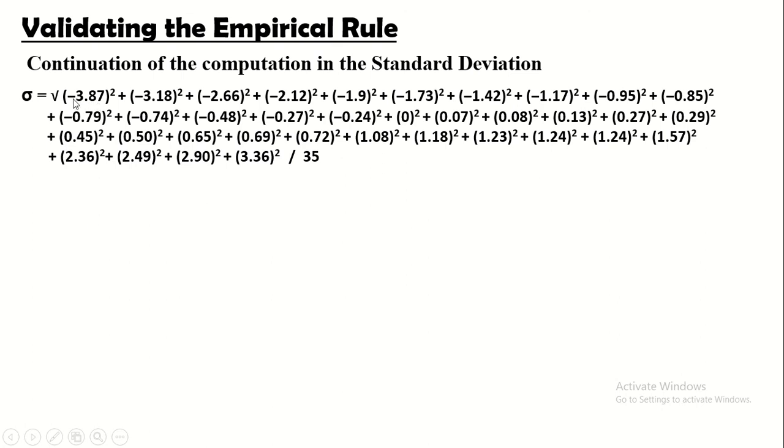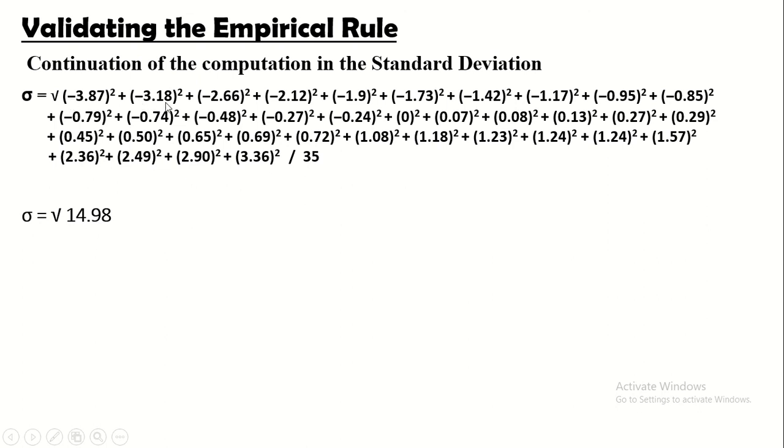Tandaan po natin na if we are multiplying a negative number to a negative number din, ang sagot ay laging positive. So, ibig sabihin, negative 3.87 times negative 3.87 is equal to 14.98. Negative times negative, that is positive.